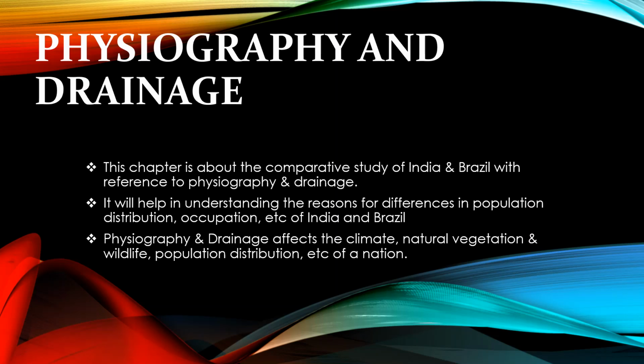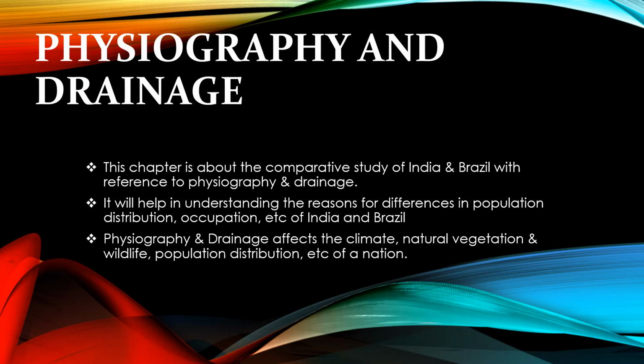Then natural vegetation, the different types of trees, we see there. Accordingly, wildlife is also different. And population distribution, you know that in a mountainous area, the population is very sparse. In the same way, the drainage system also affects climate, natural vegetation, wildlife and population distribution of a nation.